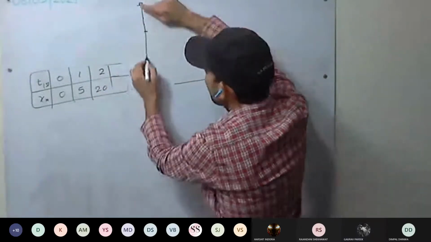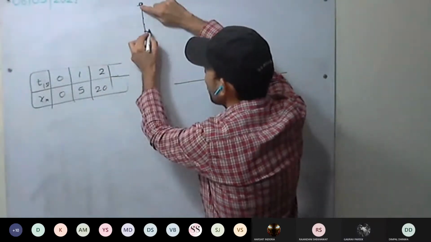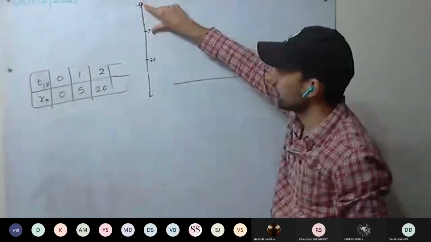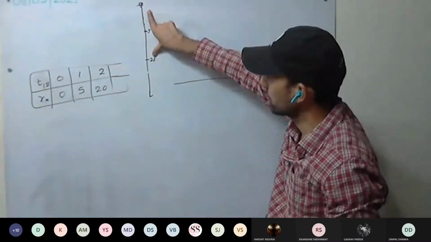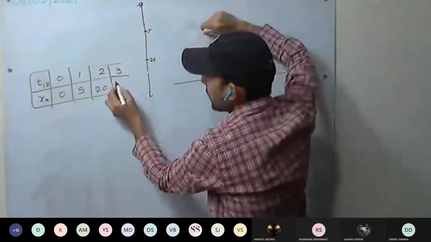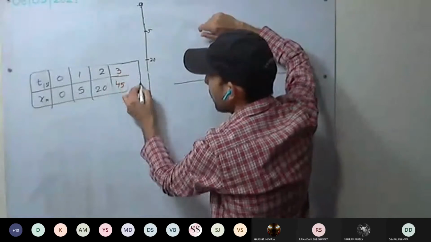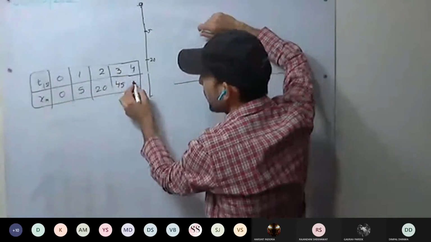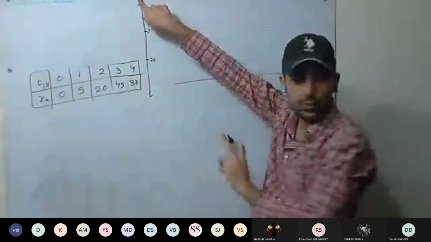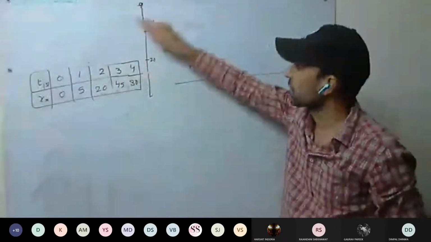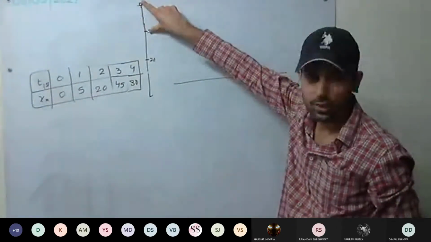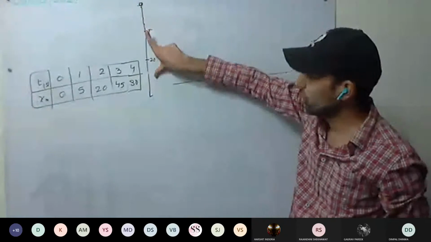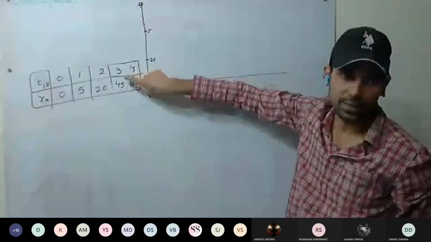So it has reached 20 from here. This is 1 second. In 2 seconds, this much. And in 3 seconds, how much has it reached? 45. And in 4 seconds, it has reached 80. Understood this one? This is the position of the object from the initial position: 5 meters away, 20 meters away, 45 meters away, 80 meters away.